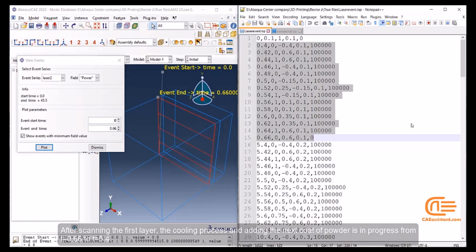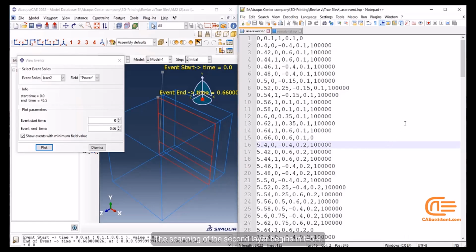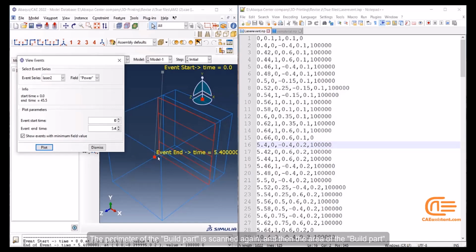After scanning the first layer, the cooling process and adding the next coat of powder is in progress from t equals 0.66 to t equals 5.4. Well, after scanning the first layer, in the next round, the second layer will be scanned, just like the first one. The scanning of the second layer begins at t equals 5.4. The perimeter of the build part is scanned again, and then the area of the build part. By the time of t equals 5.64 seconds, the scanning of the second layer is completed.